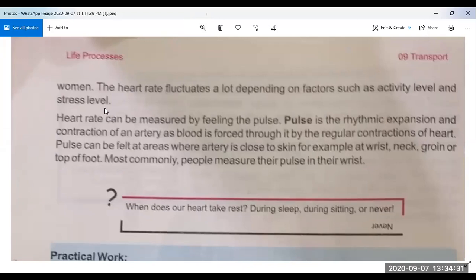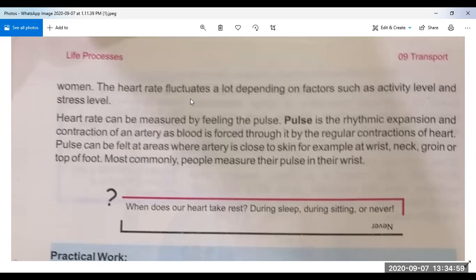So I was telling you about the heart rate: in adult men, the heart rate is about 70 times per minute, and in women, it is 75 times per minute. The heart rate fluctuates a lot depending on factors such as activity level and stress level. Fluctuate means it shows variations.